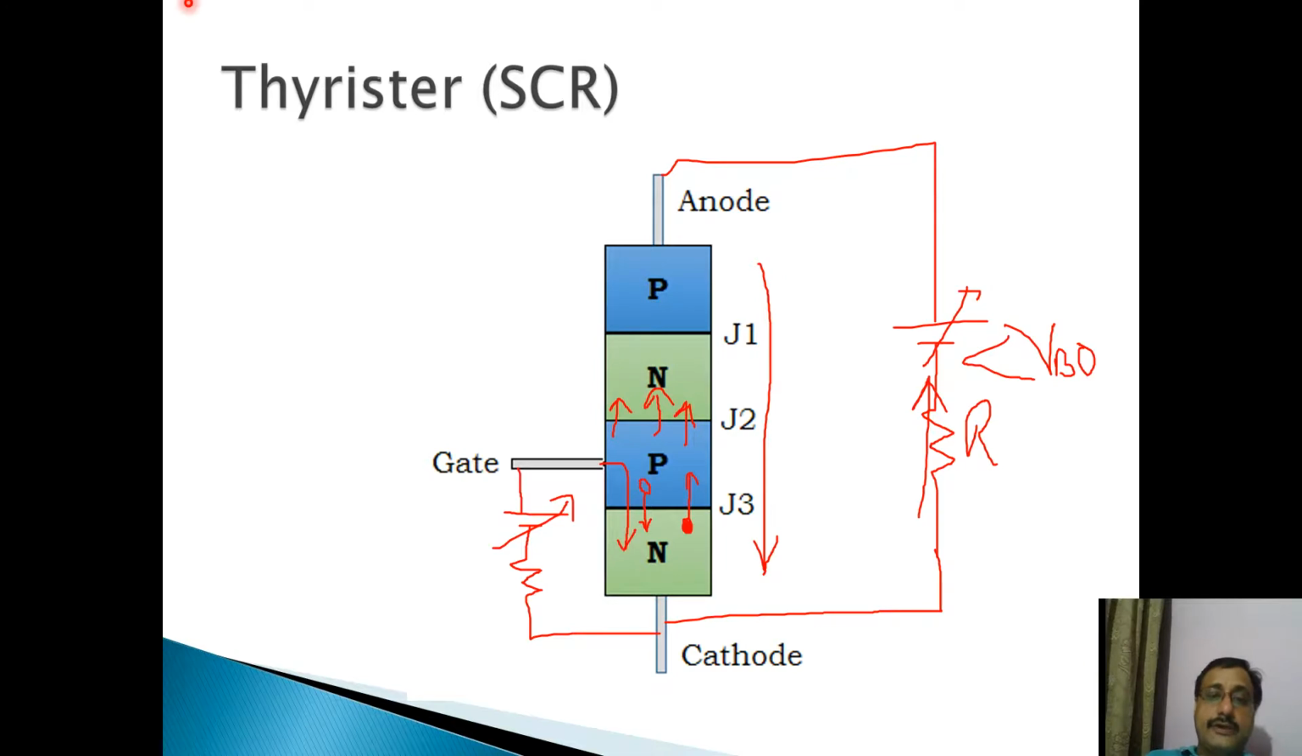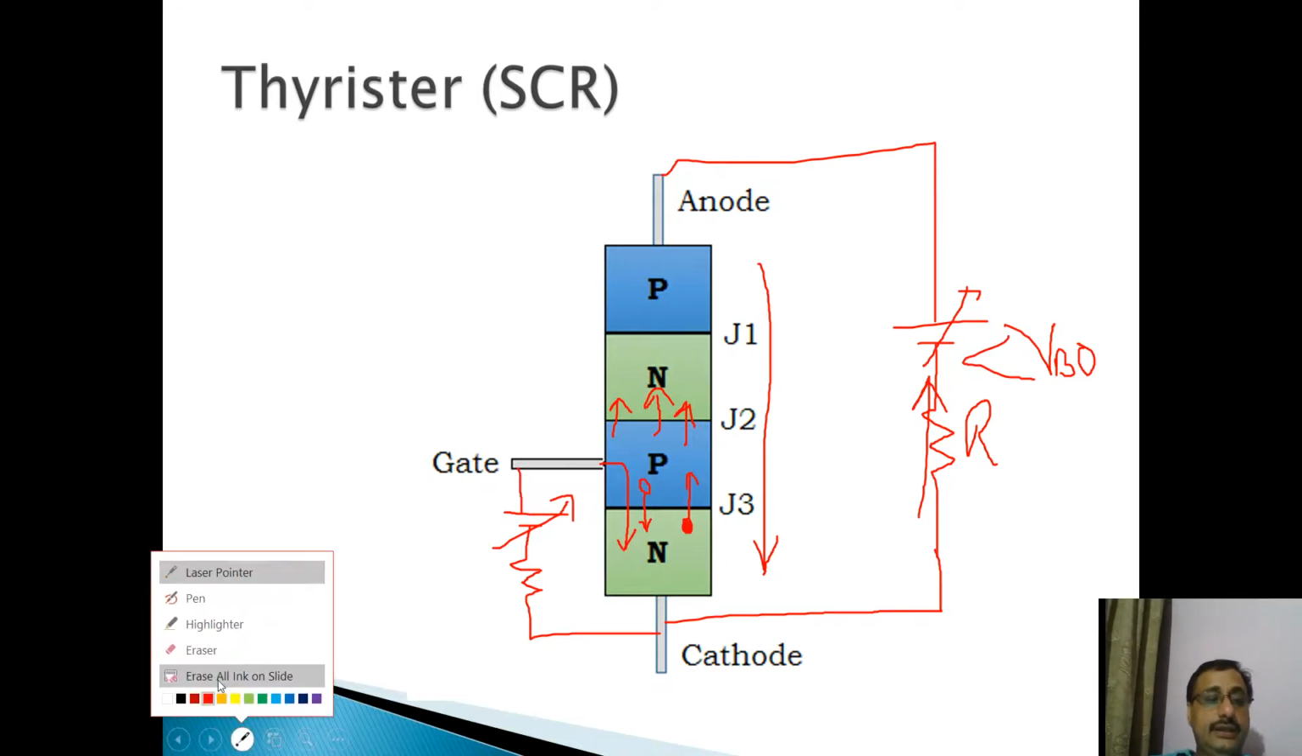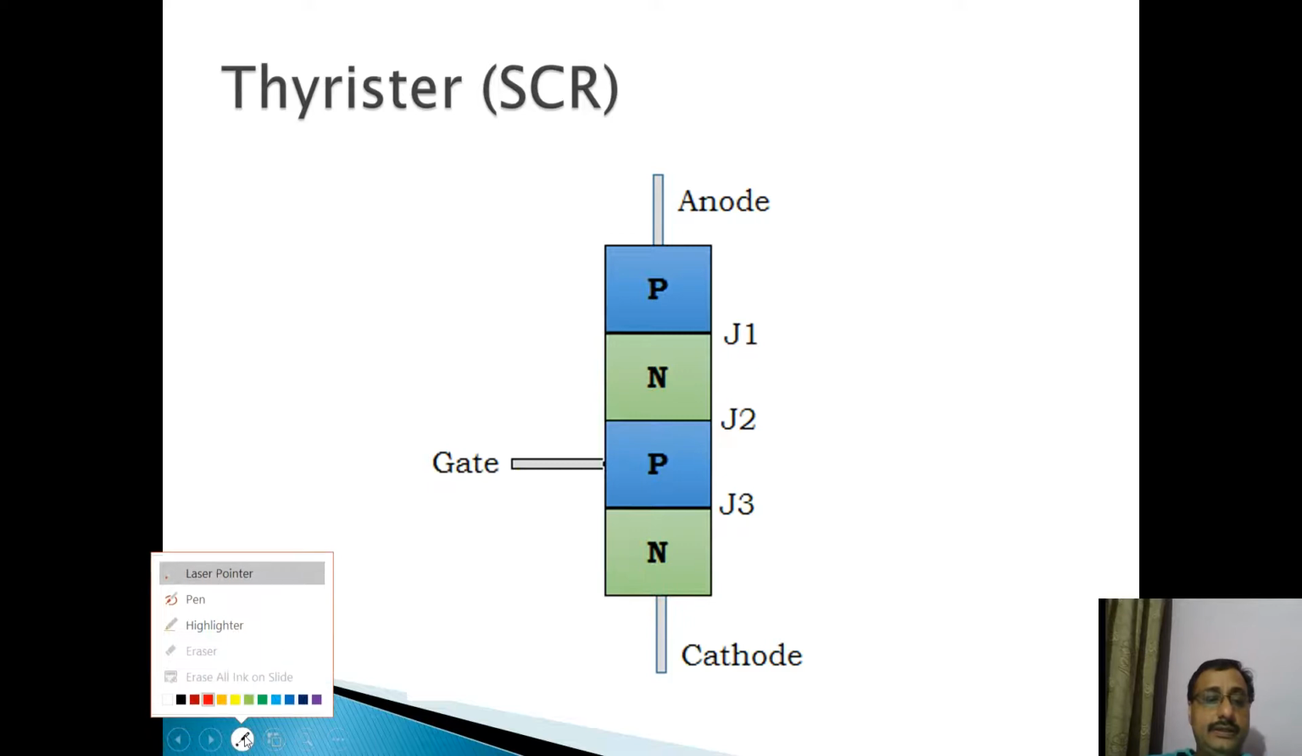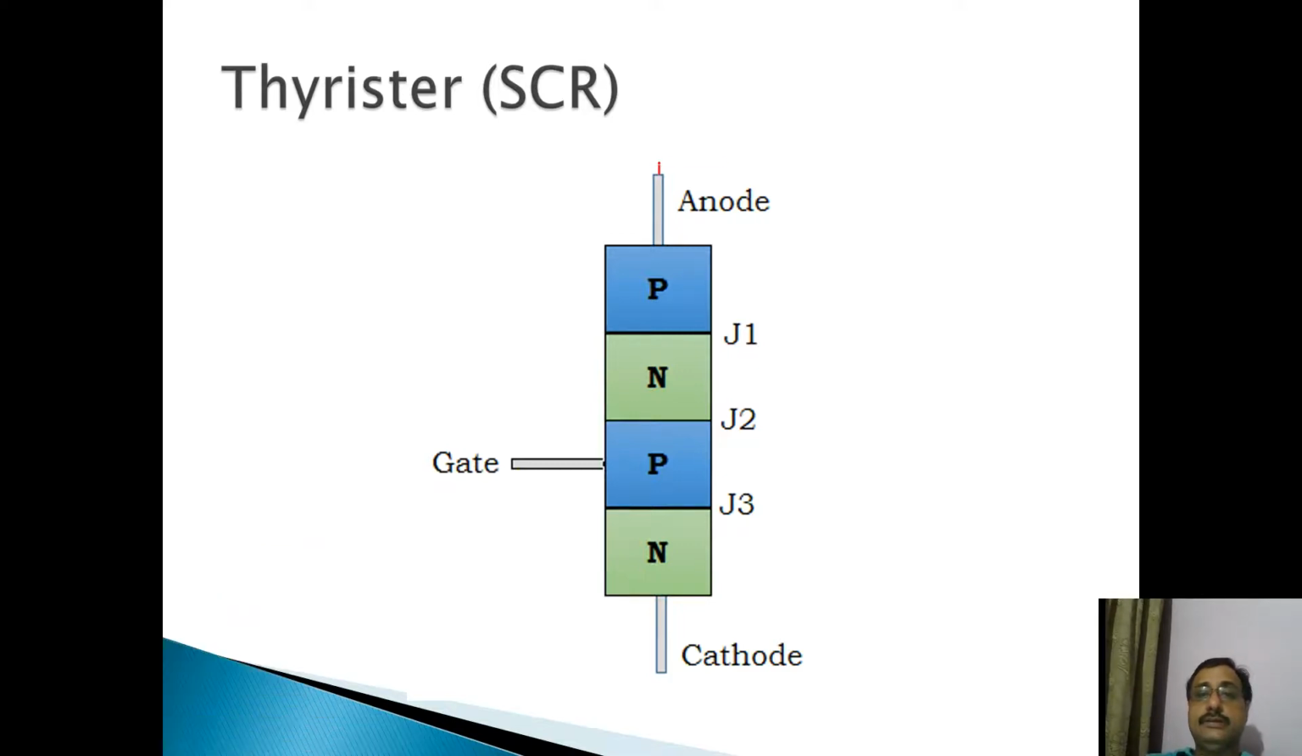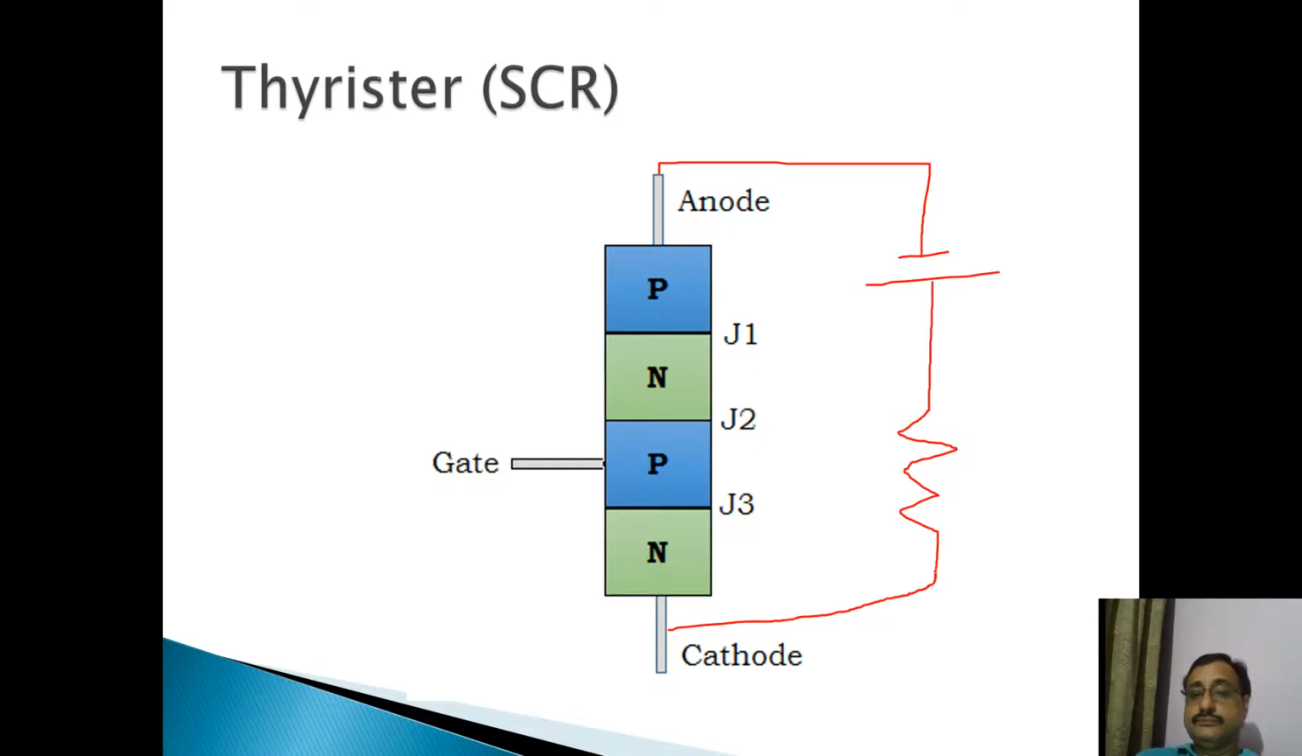Now what will happen in the reverse direction? We can see that too. Now in the reverse direction, I connect this anode to negative and cathode to positive, and this is the external resistance R, and this is also a variable voltage. The gate is not used in this reverse direction because it is not the normal working mode of this SCR.